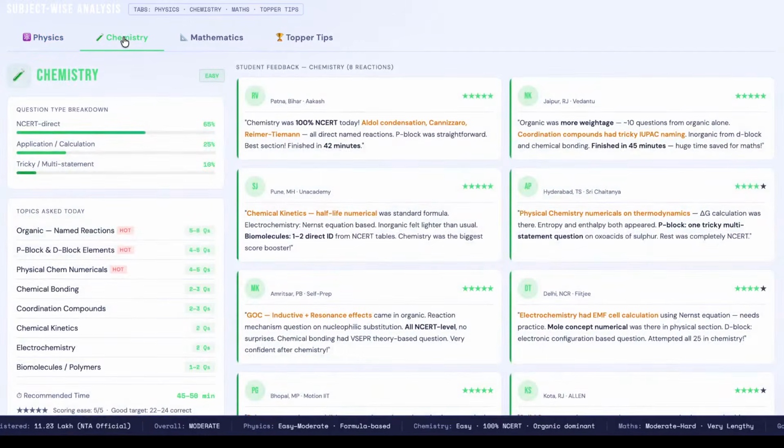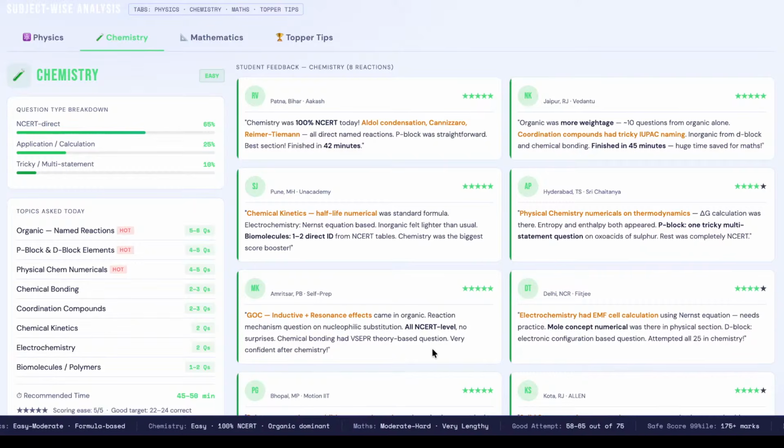So as per the recent reaction, chemistry was easy to moderate. While we have taken review, we might have taken review from multiple candidates. Some of them said that it was easy, so we have marked it as easy, but we can keep it under the range of easy to moderate. Questions were NCERT based. From the first reactions that we have taken from candidates, everyone has said that the question paper was easy to moderate and NCERT based. So chemistry was not shocking like session 1.